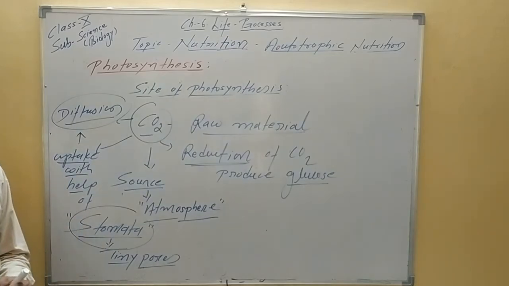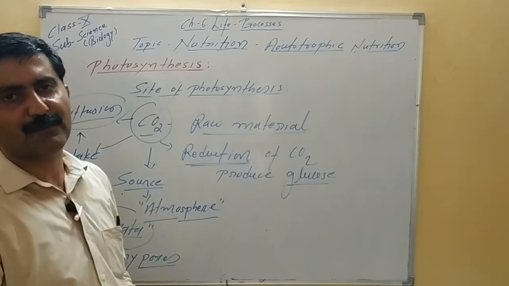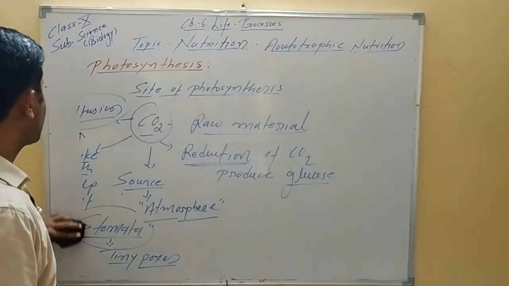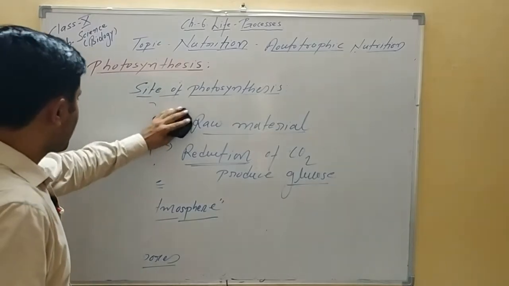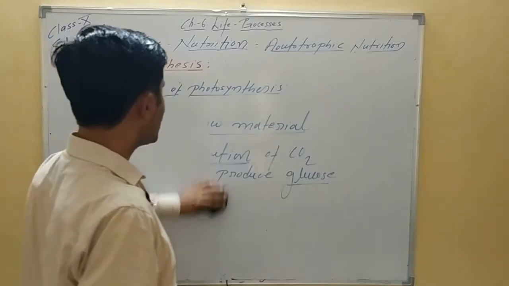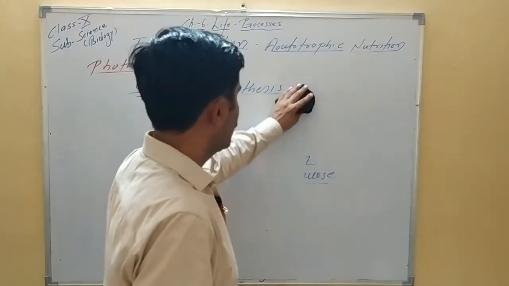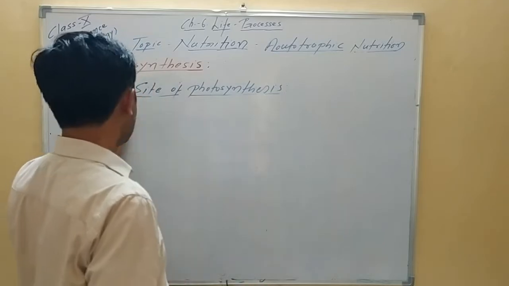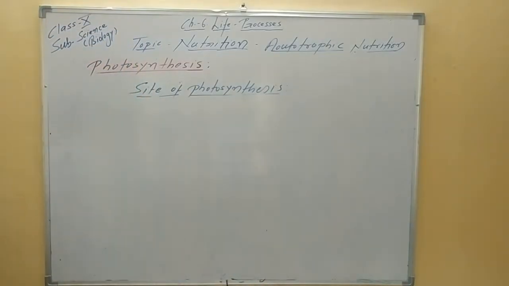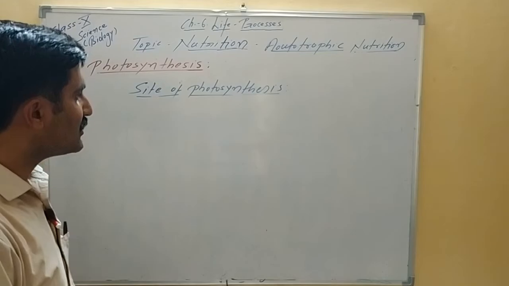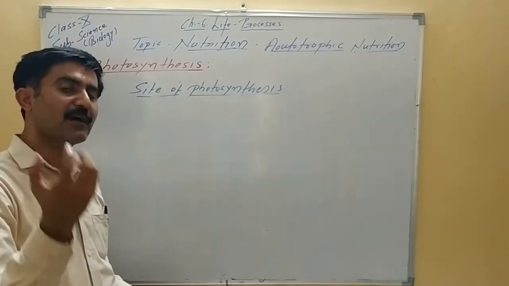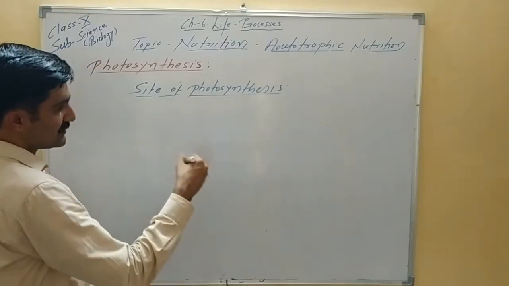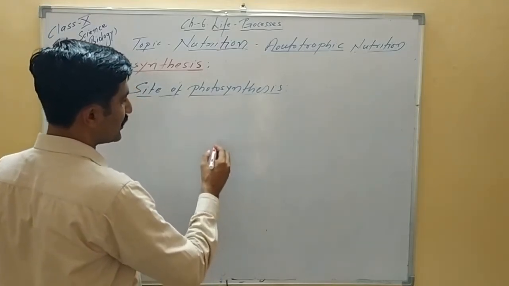Stomata are a very important component, as you already know. Stomata also help in removal of excess water in the form of vapor, and that is known as transpiration. Stomata play a very important role in plant physiology. But here, in photosynthesis, stomata help in intake of carbon dioxide, or exchange of gases. Oxygen produced is released through the stomata, and carbon dioxide is taken up by the process of diffusion. So quickly, let's look into the structure of stomata.